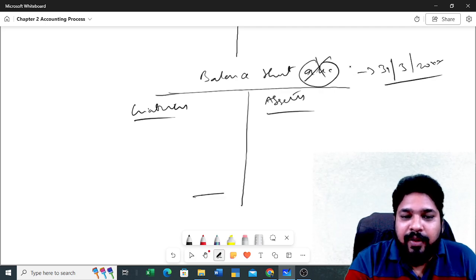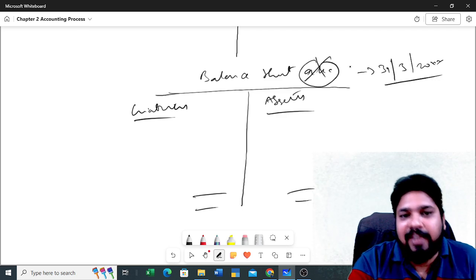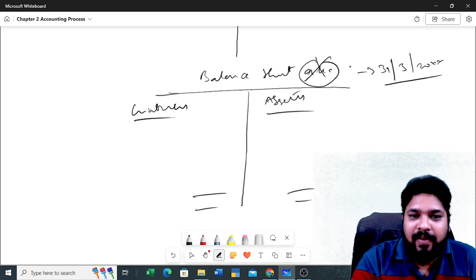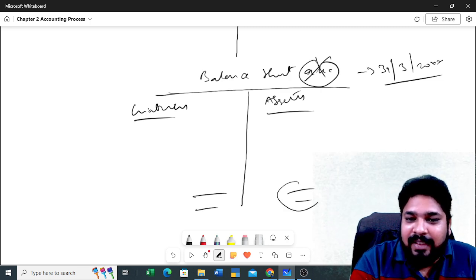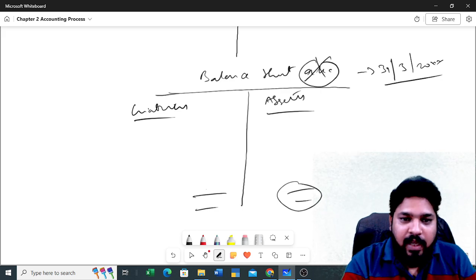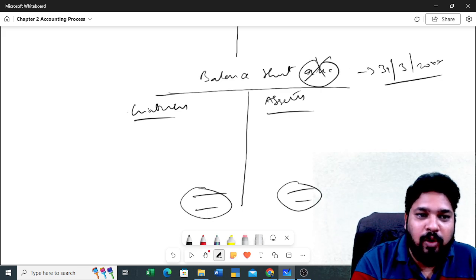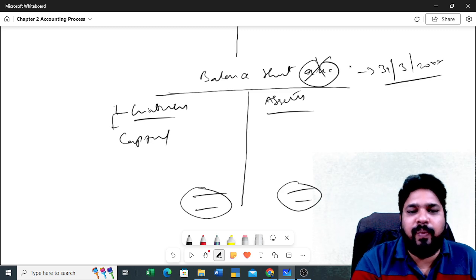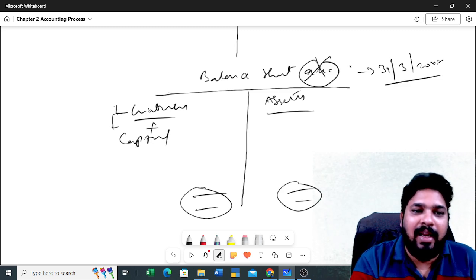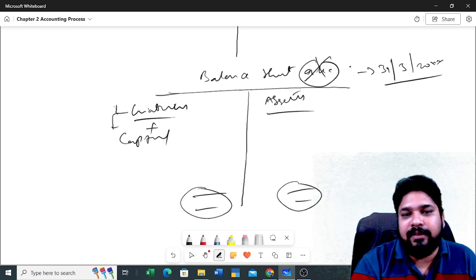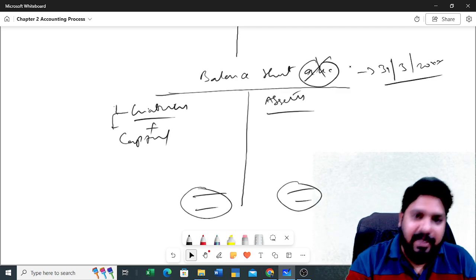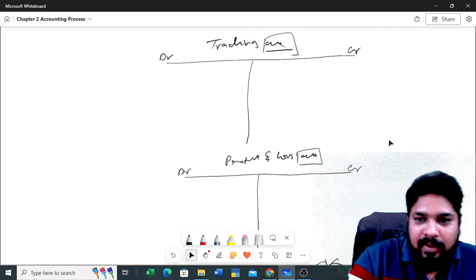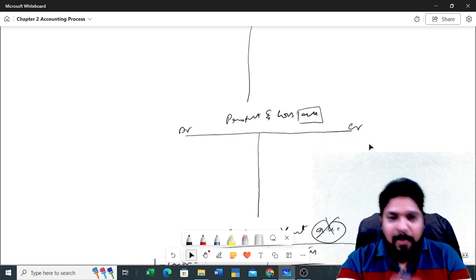You need to identify these through your balance sheet only. These are the assets you have as on the date, and these are the liabilities you have as on the date. So the assets should always equal the liabilities. Here in liabilities you will have capital. So assets equal liabilities plus owner's capital. That equation we will see later, but now you need to identify what the trading account is, what the profit and loss account is, and what the balance sheet is.